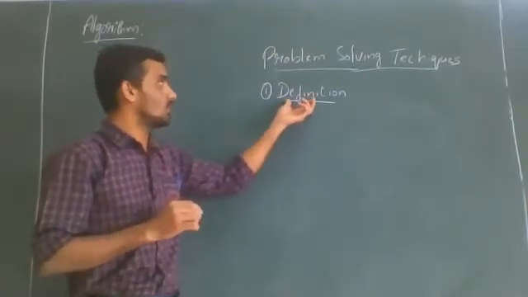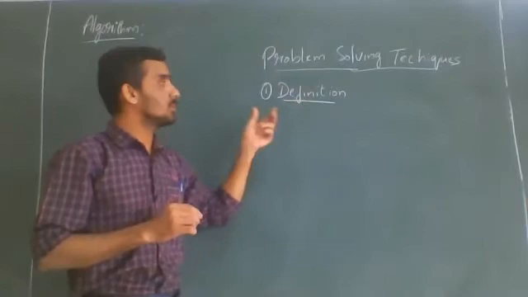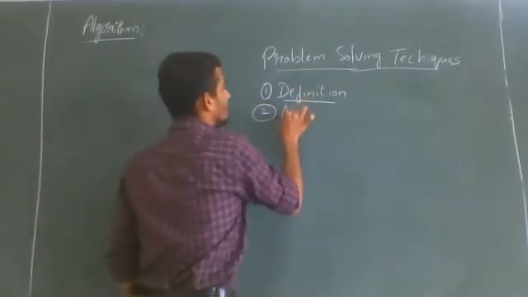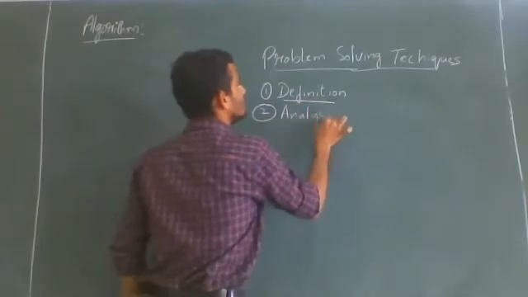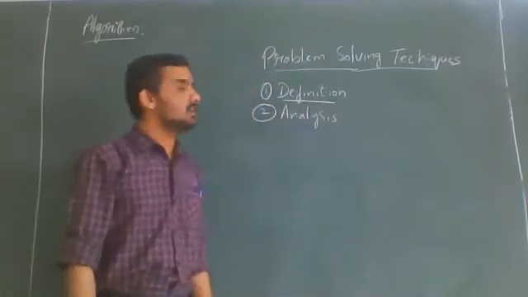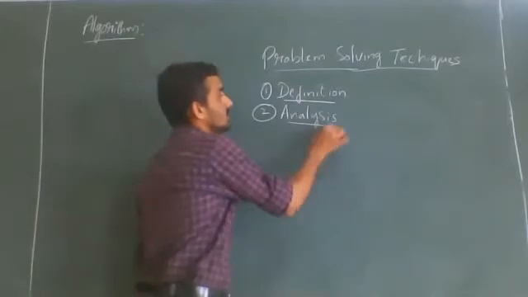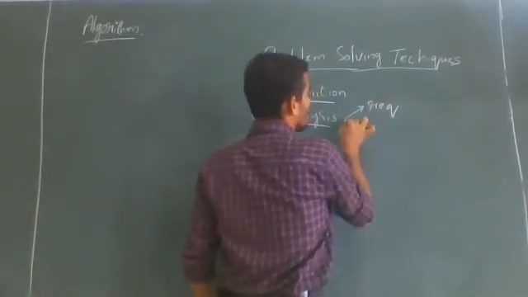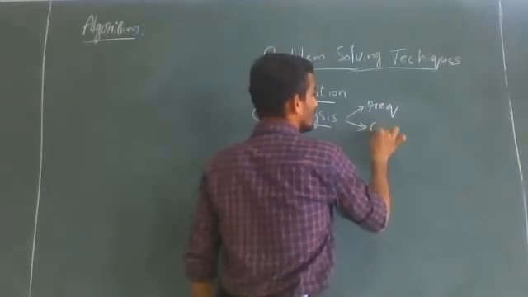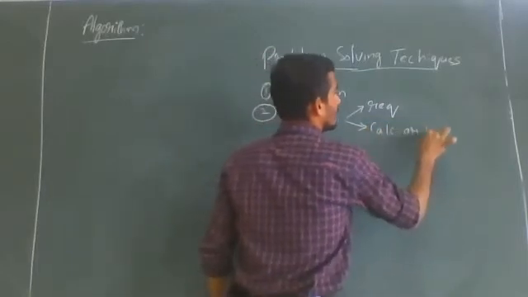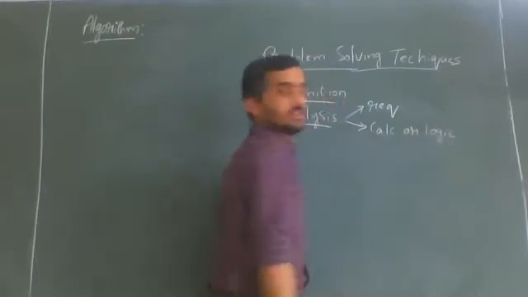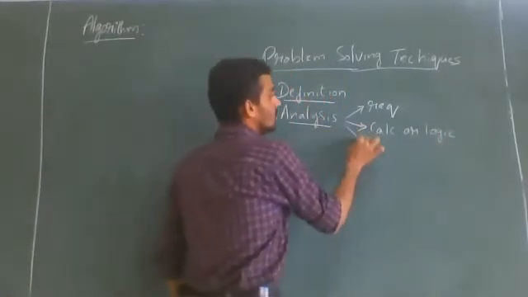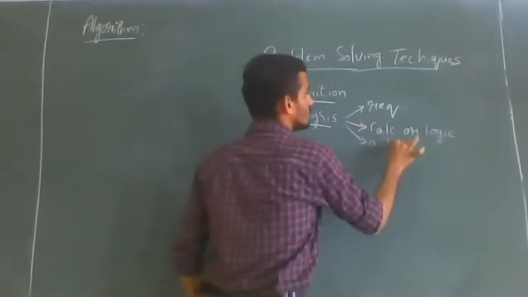So first, we should know what is the definition of the problem. Problem in the sense, task. What is the definition of the task? Next, second thing, analysis. Analysis in the sense, here we should come to know what is the requirement of the problem and how to solve it, like calculation, or by writing logic, or if there is any direct formula to solve that problem. And then output, what result you should get.